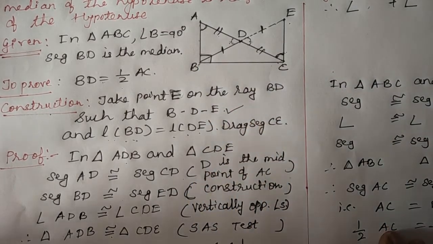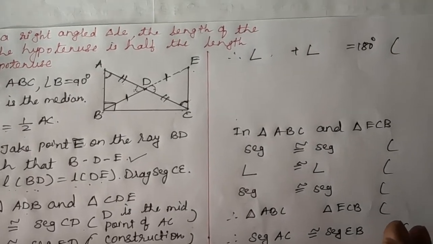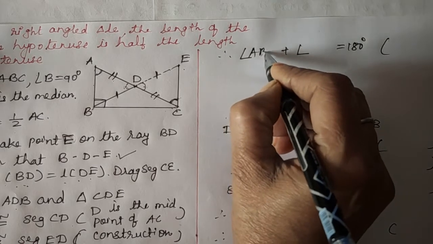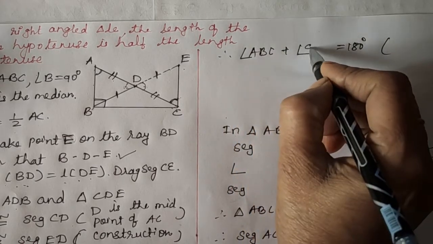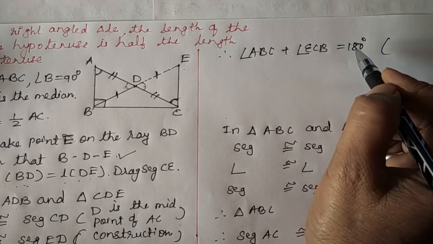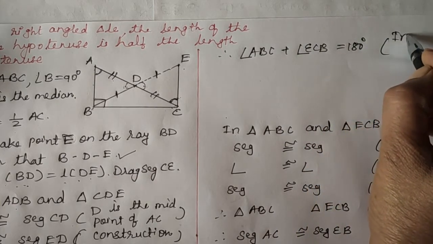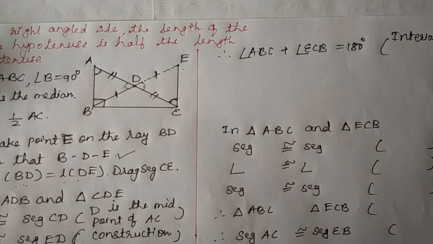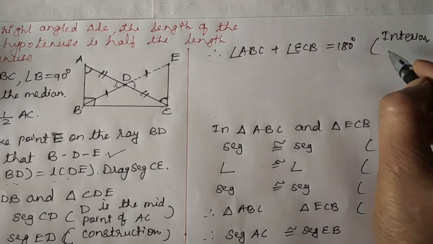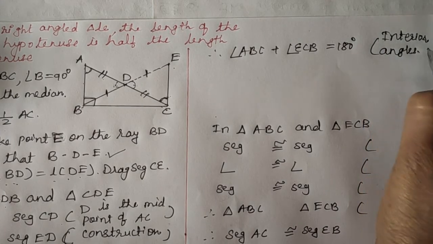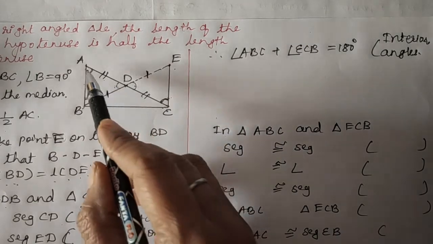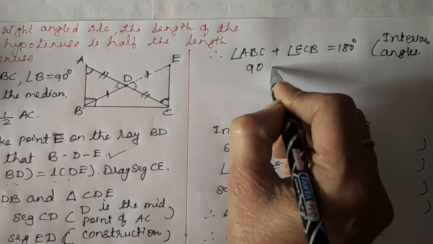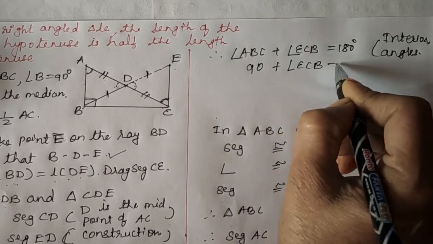So what we write now? Angle ABC plus angle ECB is equal to 180 degrees, and these are which type of angles? Interior angles. Okay. Now you see in the figure, what is the measure of angle ABC? 90. Okay, so we put here 90 plus angle ECB is equal to 180.